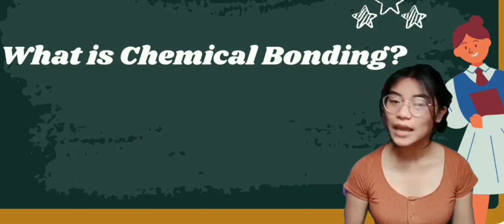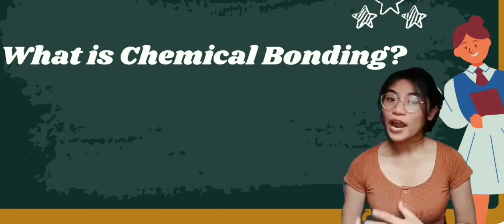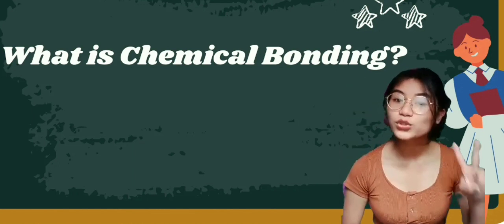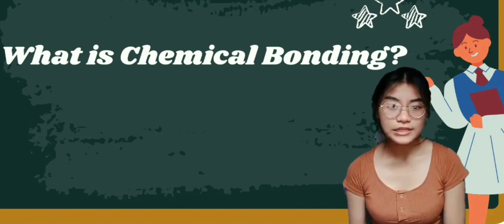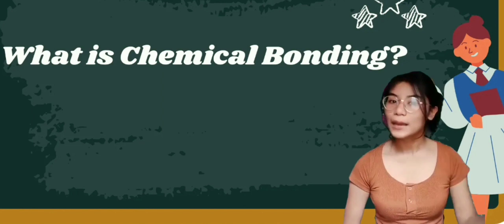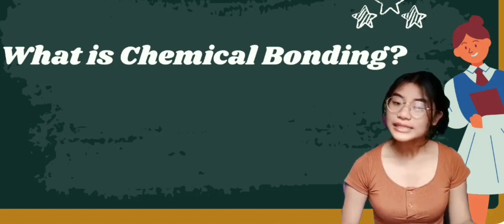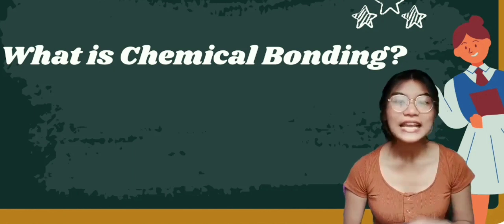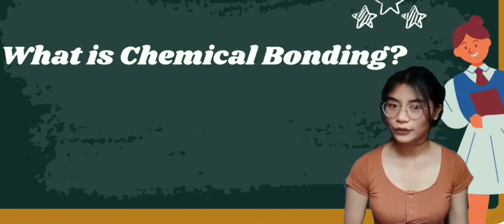So what is chemical bonding? It refers to the formation of a chemical bond between two or more atoms, molecules, or ions to give rise to a chemical compound. These chemical bonds are what keep the atoms together in the resulting compound.